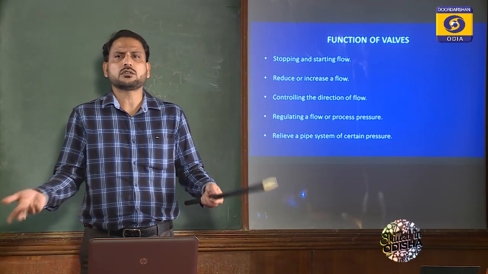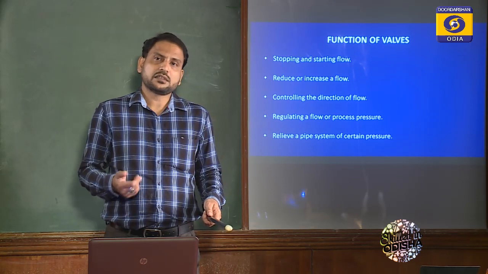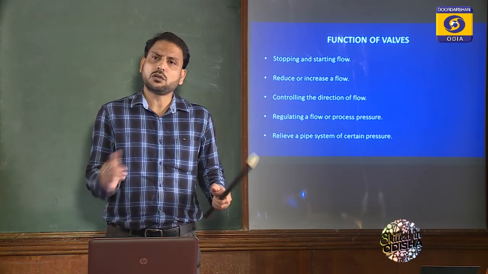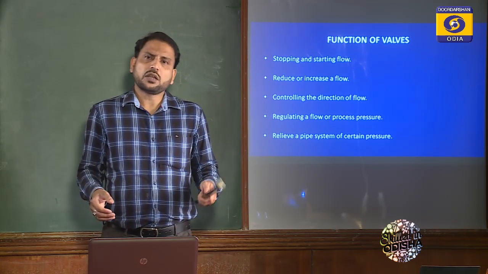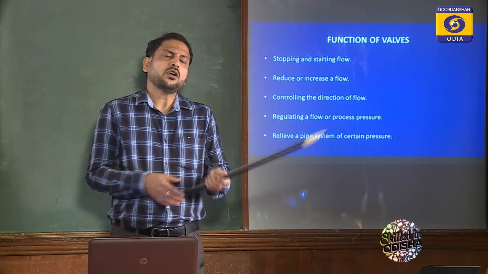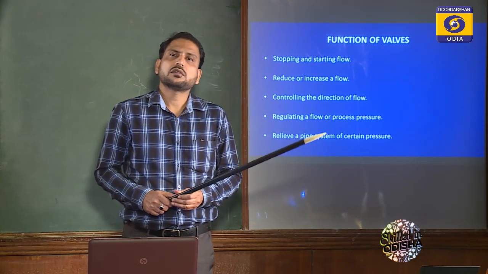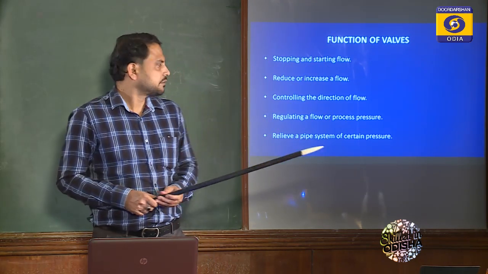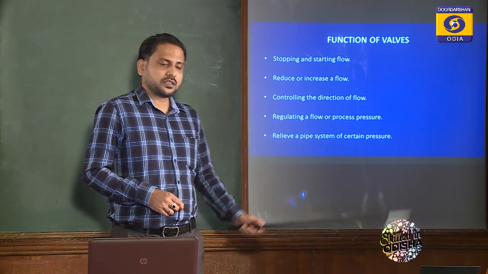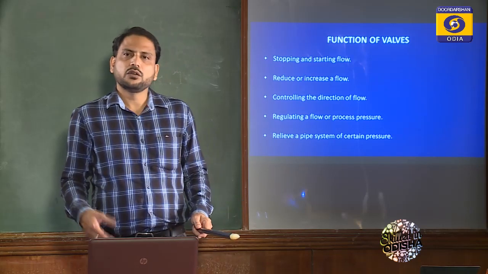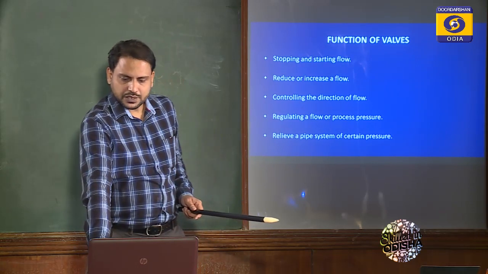Our house is one storey or two storeys. Generally in mines, where a huge amount of water is to be dewatered, in underground mines we use cast iron pipes. So depending upon the different piping systems, the valve system should operate. So the last point, relieving a pipe system of certain pressure, means a pressure valve can be used for relieving pipe pressure, system pressure.